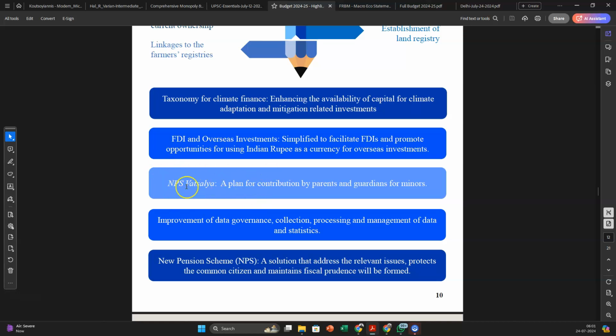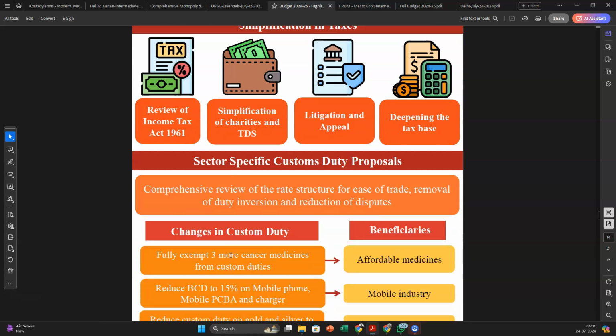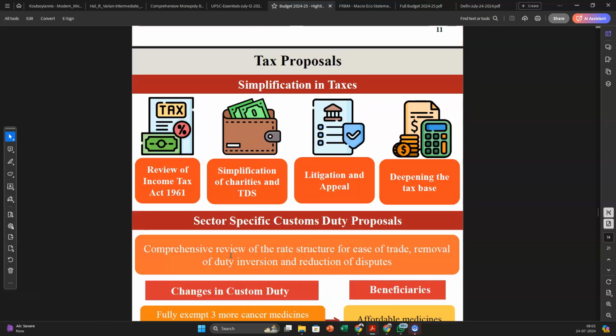What is the NPS scheme, and what is this NPS Vatsalya scheme? Another thing that has happened is the review of the Income Tax Act 1961. Just like these three criminal jurisprudence bills were replaced by the Bharatiya Nyaya Sanhita and the other two acts.